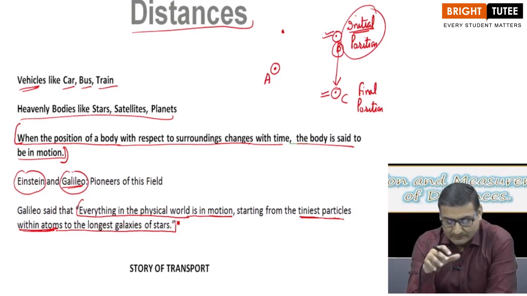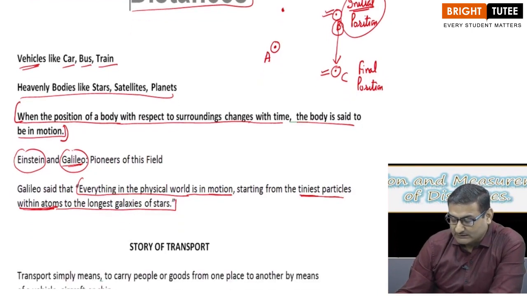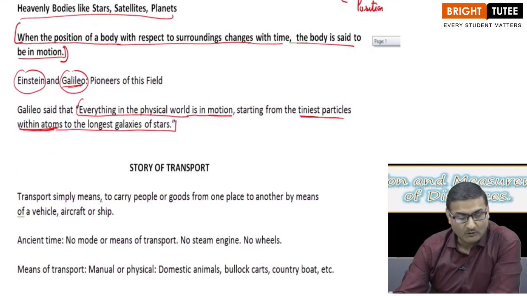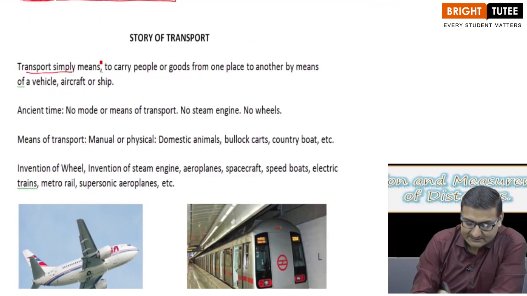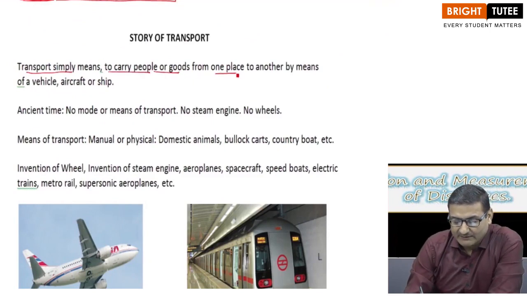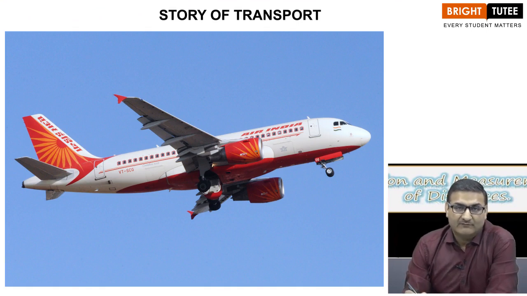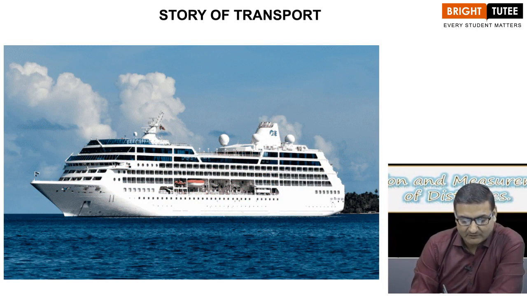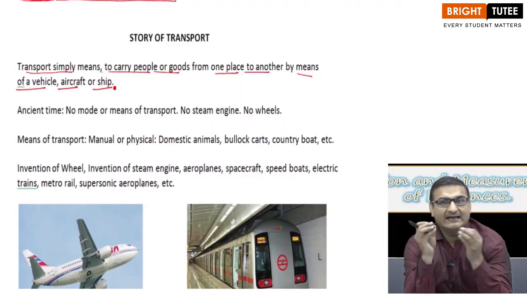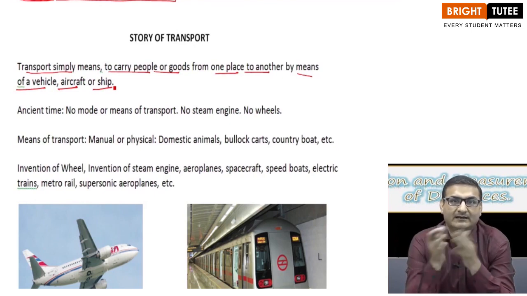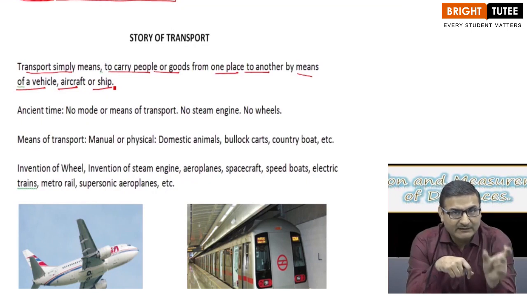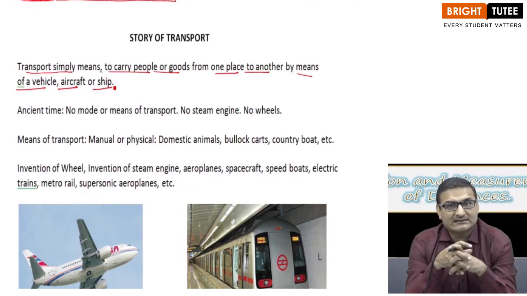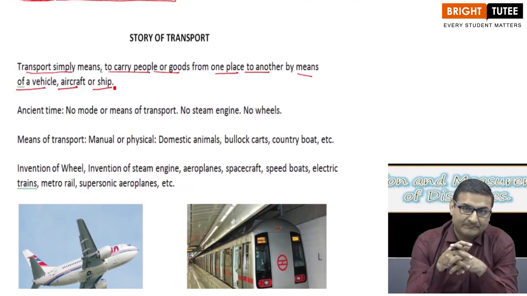So now let us try to relate a bit about what transport is and what is the story of transport. What is meant by transport? You all know transport simply means to carry people or goods from one place to another, and for that we can use any means. For example, we can use any vehicle, an aircraft or a ship. So if we are carrying anything, men or material, living or non-living thing, from one place to another by any means, that is known as transport or transportation, right?